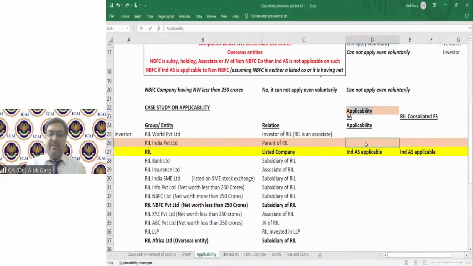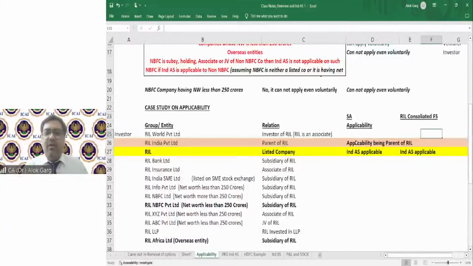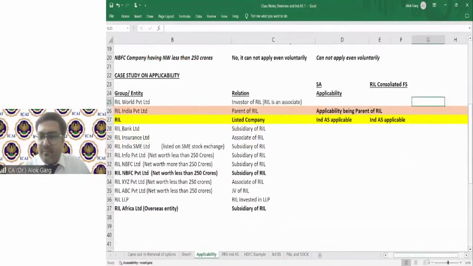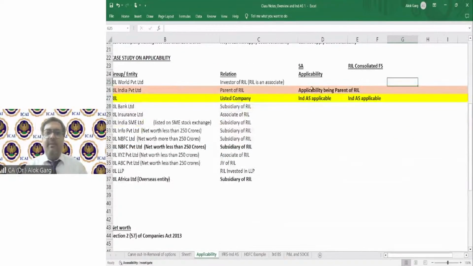So yes, applicable, being the parent and holding company of Reliance, right?